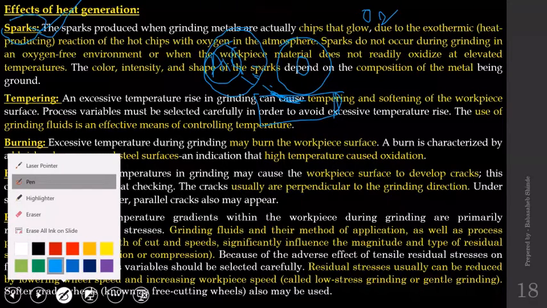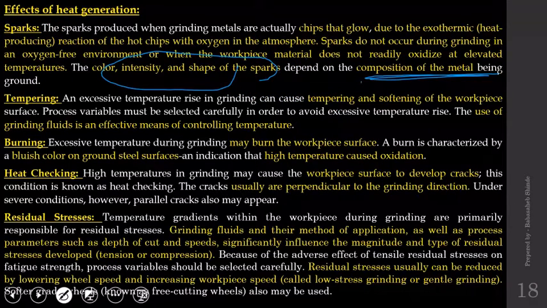Now, the nature of the spark, its shape, size, and color, all those things are dependent on the material which is being ground. Means if you have a sound knowledge of the sparking phenomenon, you can predict the material which is being ground from the nature of the spark, whether it is continuous or intermittent, whether it is white, yellow, or reddish, and the shape of the spark.